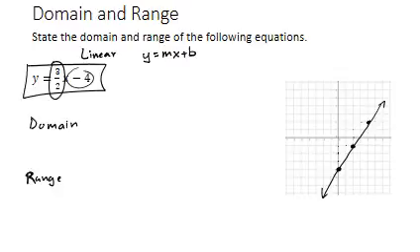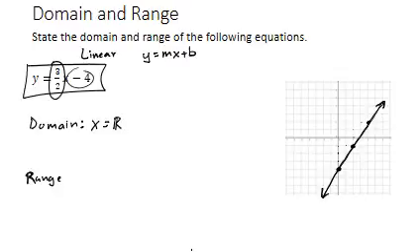The question is, what is the domain and range? What you'll notice is, for the vast amount of linear equations, that the domain and range is all real numbers. Let's look at domain. What is the domain? We know that the domain is our x values. And in this case, the domain equals all real numbers.